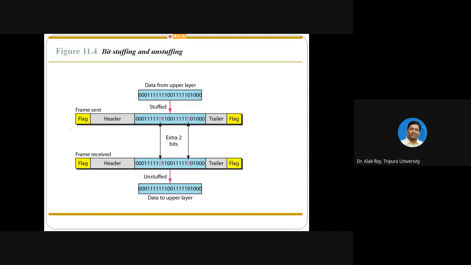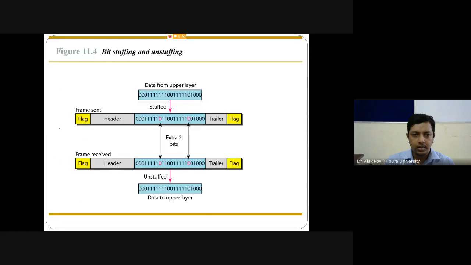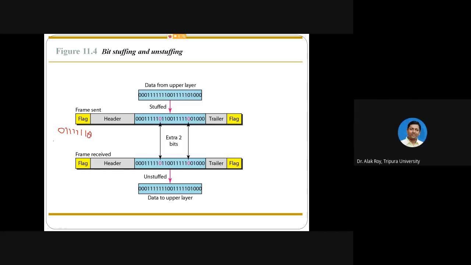Here, as earlier in the figure, the flag will be 0, six 1s, 0. Whenever this bit stream is there, it will be termed as flag.